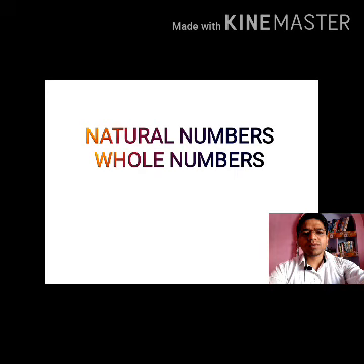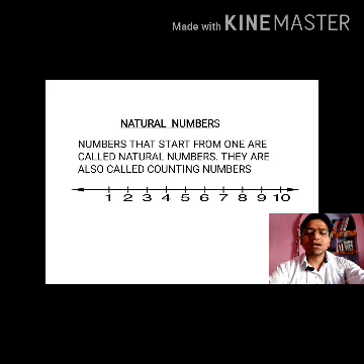So what are natural numbers and whole numbers? Let's take a quick review of them. Natural numbers: numbers that start from 1 are called natural numbers. They are also called counting numbers. Why do we call them counting numbers? Because our counting starts from 1 naturally. Here I have represented some natural numbers on the number line from 1 to 10. But remember that our natural numbers start from 1 and go up to infinity.